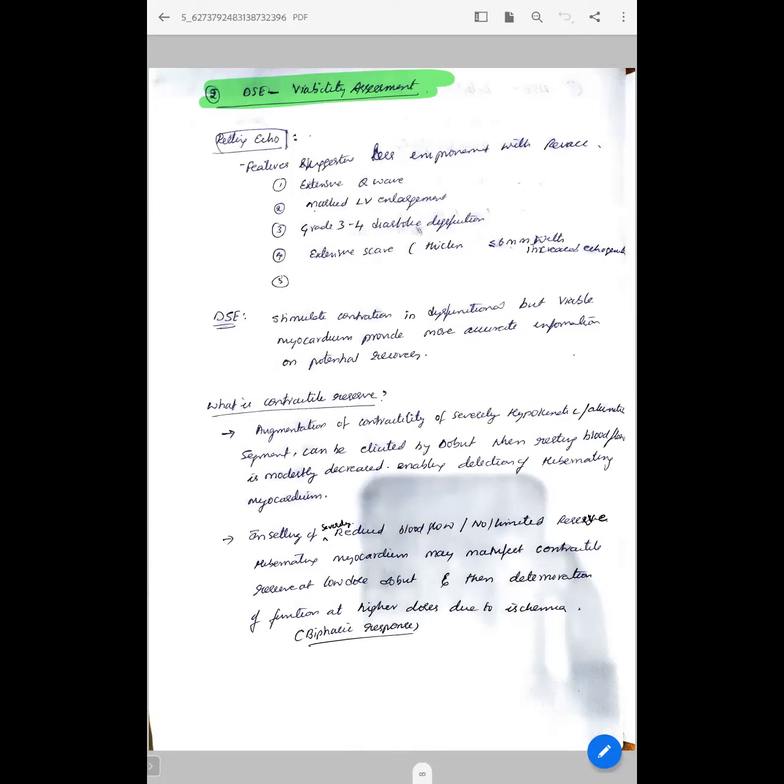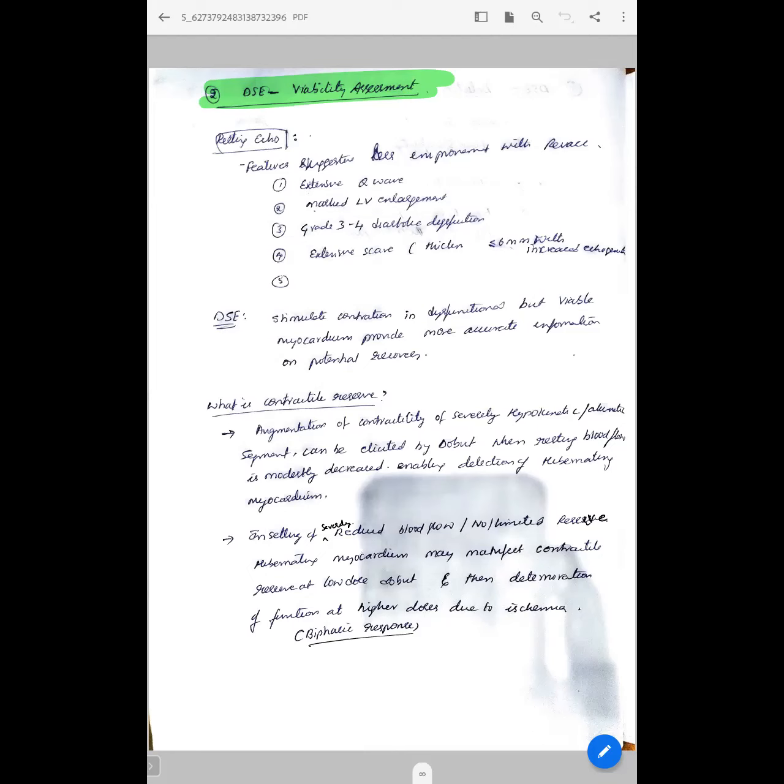And DSE stimulates contraction in dysfunctional but viable myocardium and provides more accurate information on potential recovery. So this is based on the contractile reserve. So what is contractile reserve? Augmentation of contractility of a severely hypokinetic or akinetic segment can be elicited by dobutamine when resting blood flow is modestly decreased, enabling detection of hibernating myocardium. However, if blood flow is severely decreased, with no coronary flow reserve, hibernating myocardium may manifest with low contractile reserve.